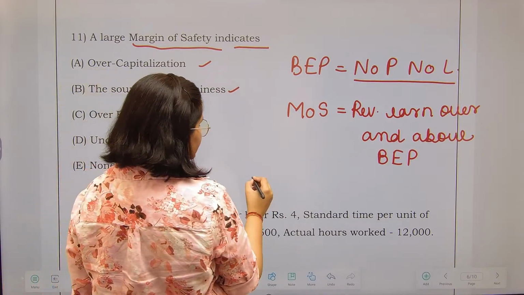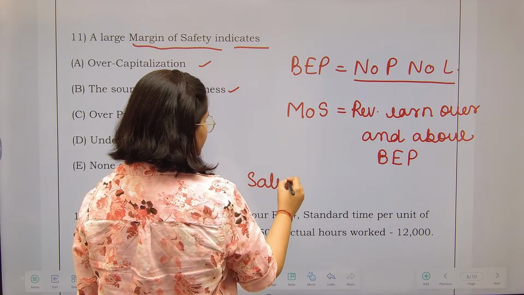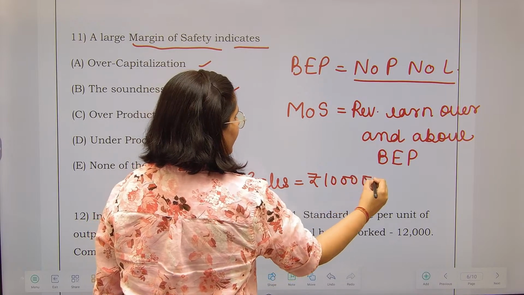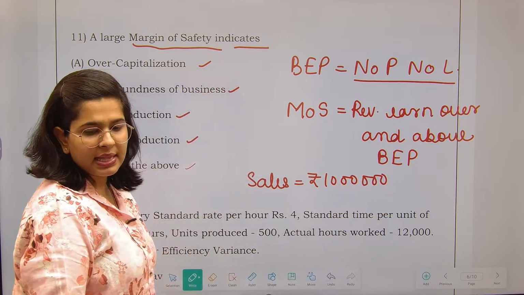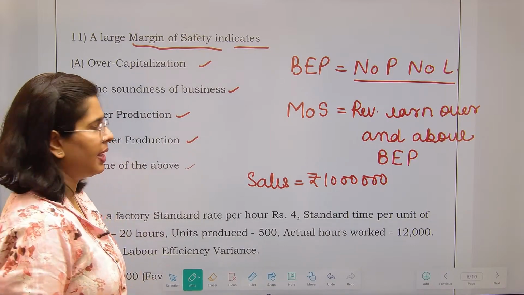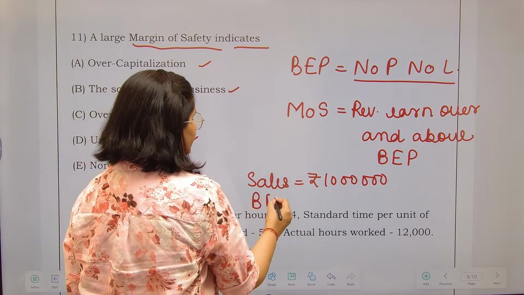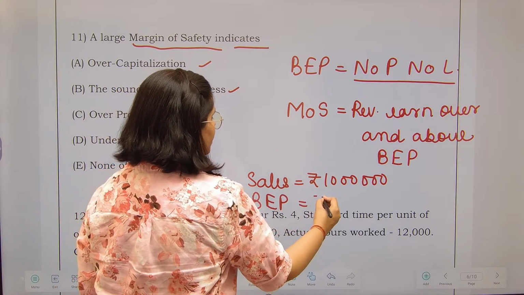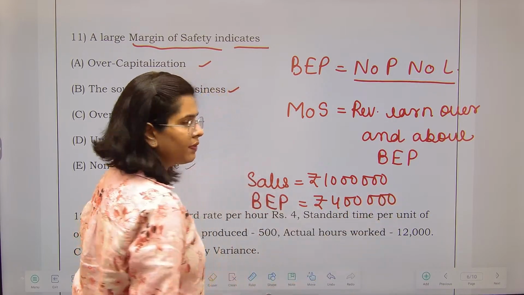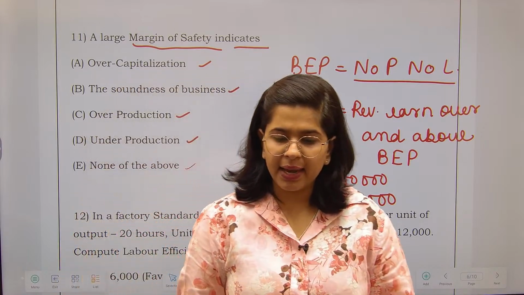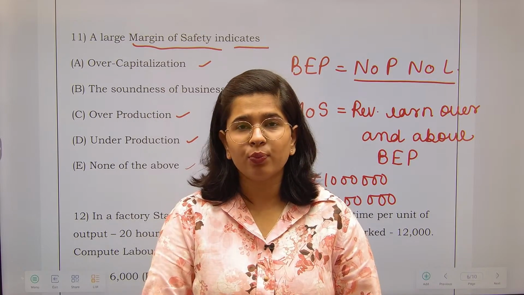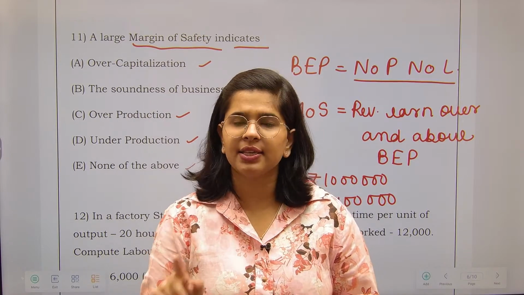Suppose my sales figure is 10 lakh rupees. Someone says that I have calculated my break-even point, and my break-even point is 4 lakh rupees. That means whenever I achieve sales of 4 lakh rupees, at that point there will be no profit and no loss for me, like a zero situation.